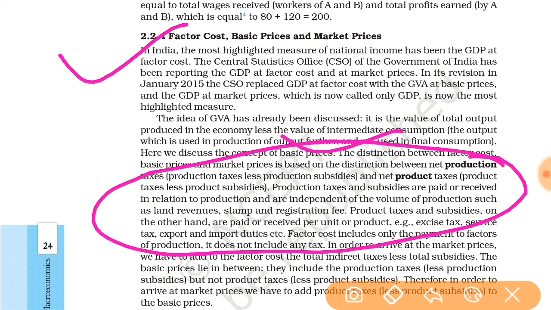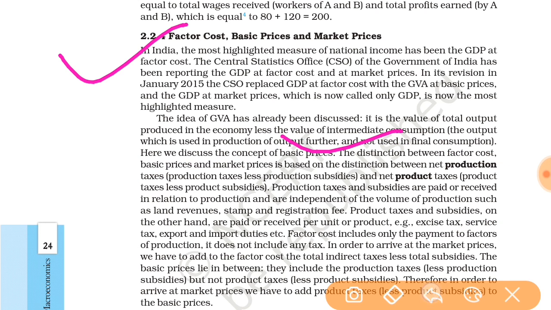Product taxes and subsidies, on the other hand, are paid or received per unit of product, for example excise tax, service tax, and export and import duties. Factor cost includes only the payment to factors of production and does not include any tax. In order to arrive at market prices, we have to add to the factor cost the total indirect tax less total subsidies. The basic price lies in between: it includes the production tax less production subsidies but not product tax.